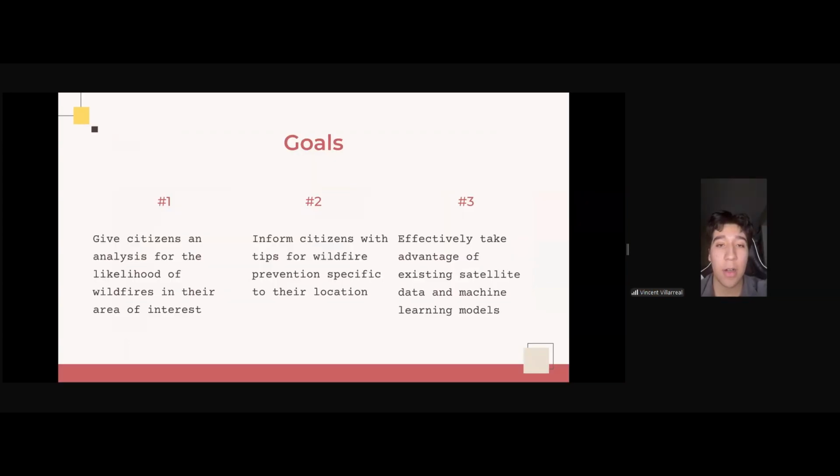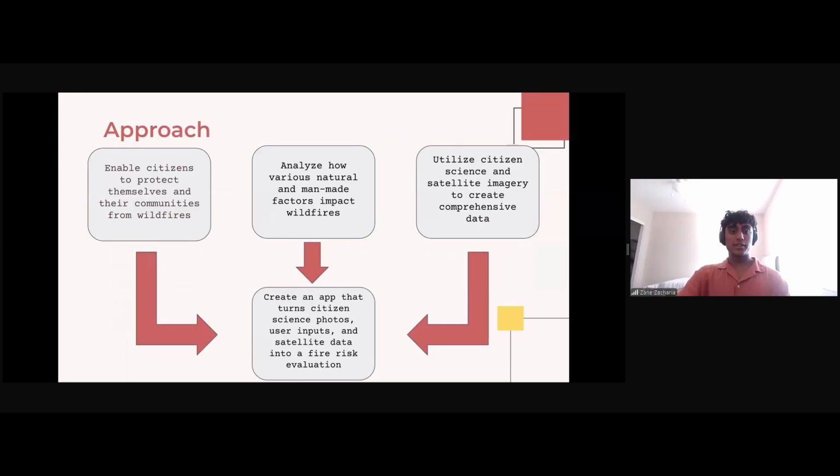Our goals for CS Flare are to inform citizens of fire likelihood and tips for wildfire prevention in their area, and to effectively use existing satellite data and machine learning models. We wanted to enable citizens to take the initiative in protecting themselves and their communities. Through citizen science, we wanted to make satellite data available to everyone via a personalized fire risk evaluation. On top of that, users will be able to get advice from reputed resources on lowering that score. So we decided to make an app.